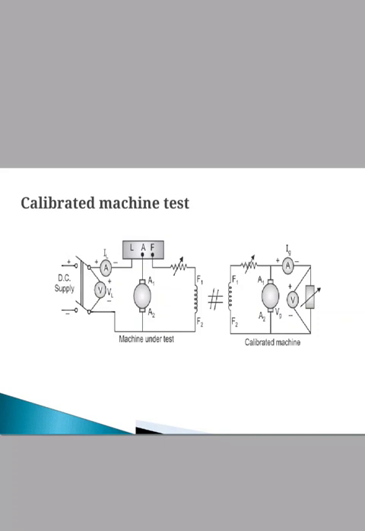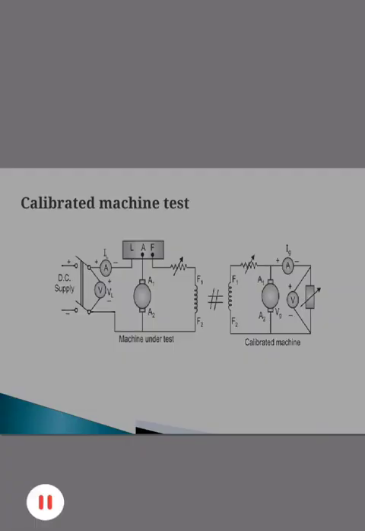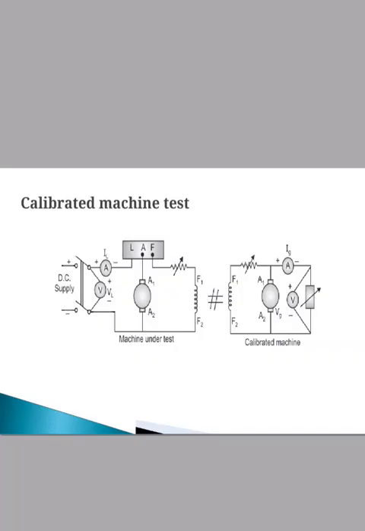The output of the generator can be supplied to the electrical load, or its output can also be fed back to the mains, which will save electrical energy. In such case, energy drawn from the mains will be only equal to the losses taking place in both the machines. In this method, we require one calibrated machine for the test.